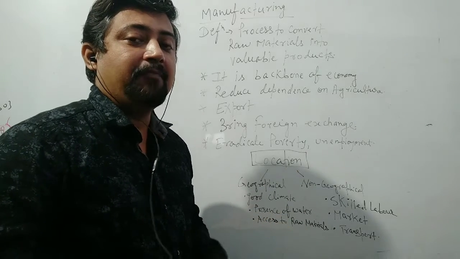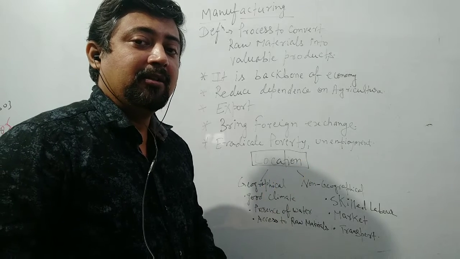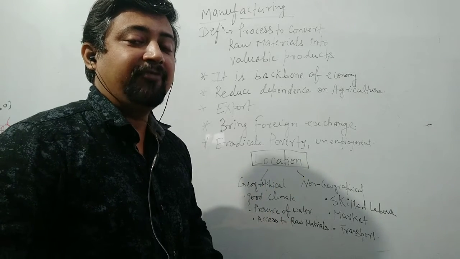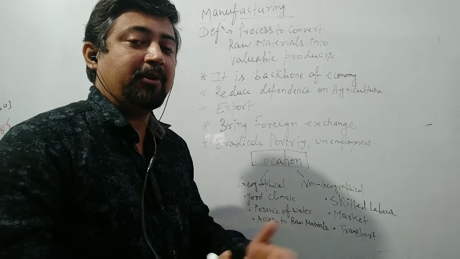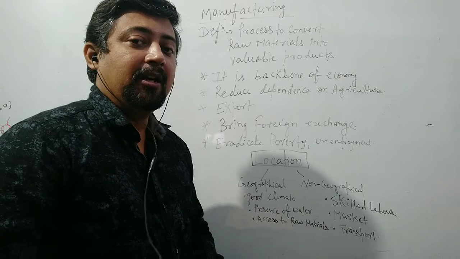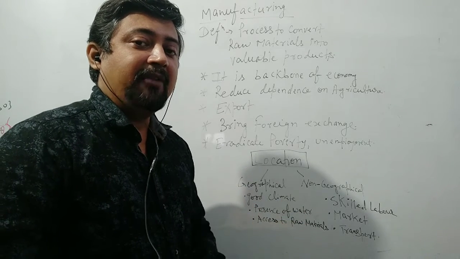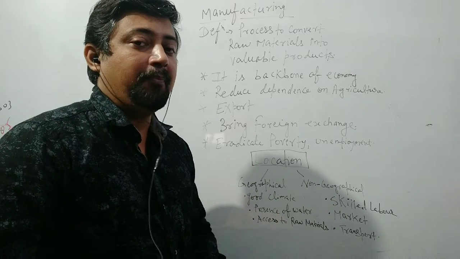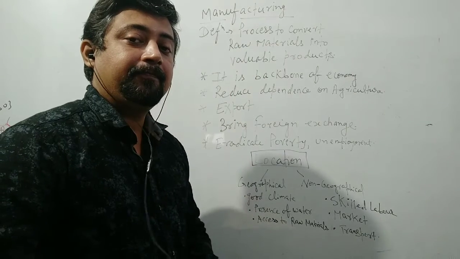Now, take examples like cotton ball. So cotton ball will be converted into textile and finally into ready-made clothes. So ready-made clothes will become the valuable product, whereas cotton ball is the raw material. Similarly, take the example of leather. So leather is the raw material, and once it is processed, it will be converted into a shoe or belt. So belt or shoe will become the valuable products for us.